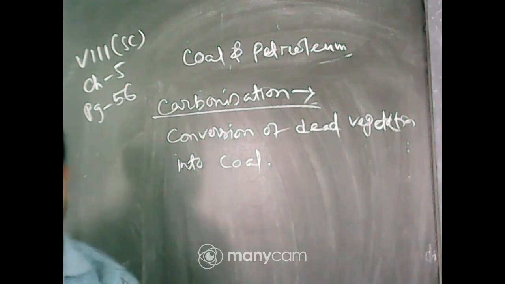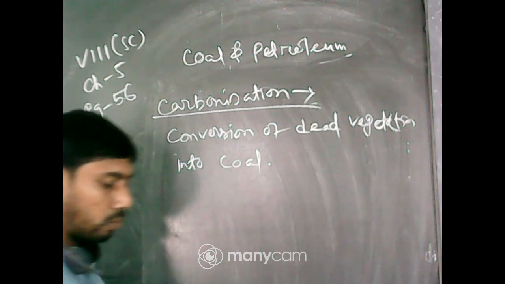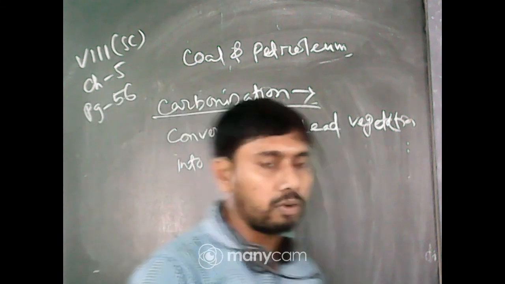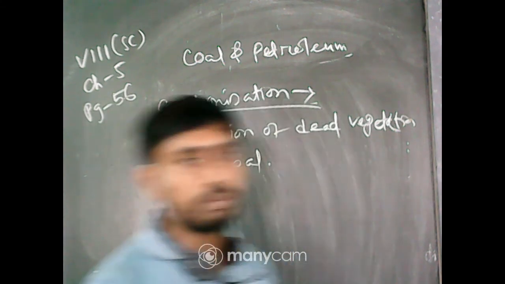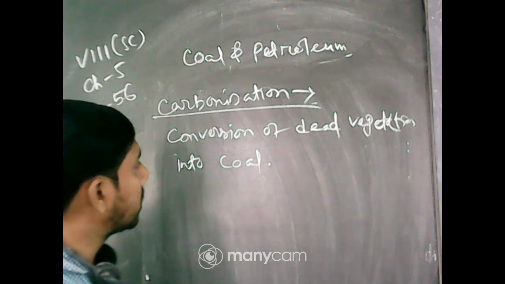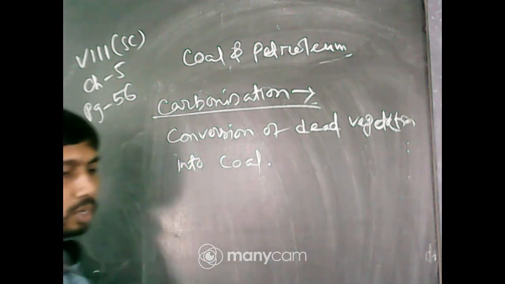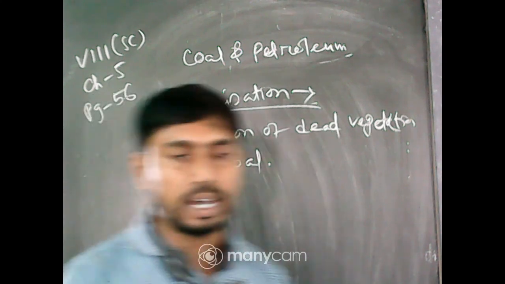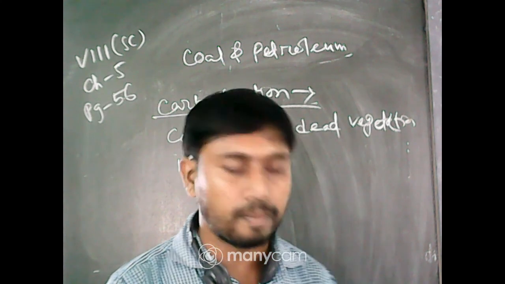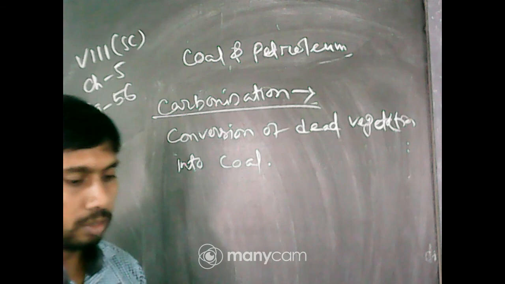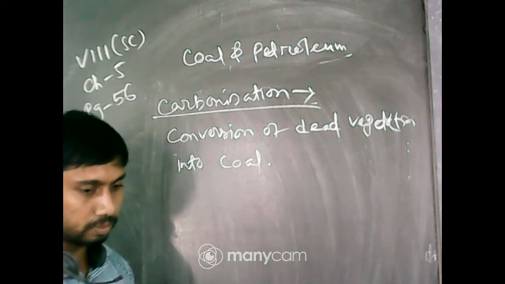Okay, when coal is heated in air, what gas is formed? When coal is heated in air, what is the gas formed due to this? Carbon monoxide.